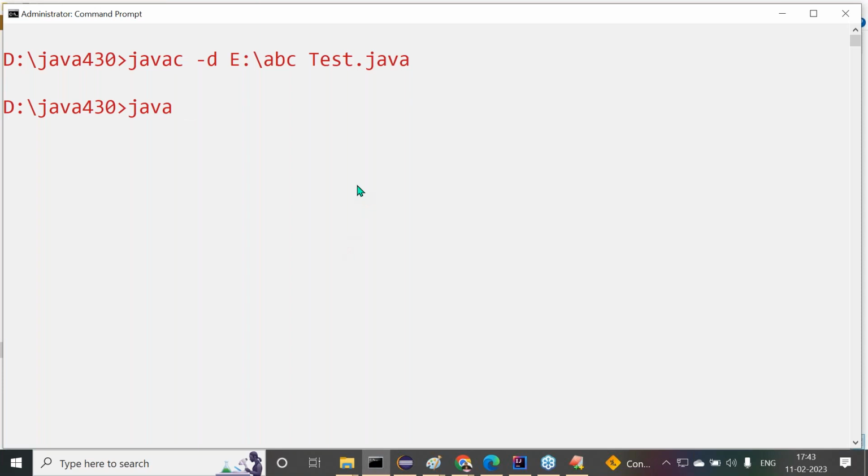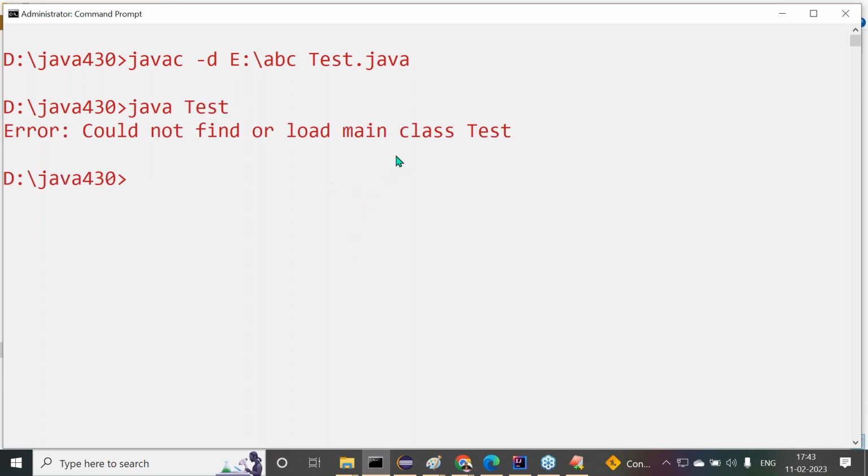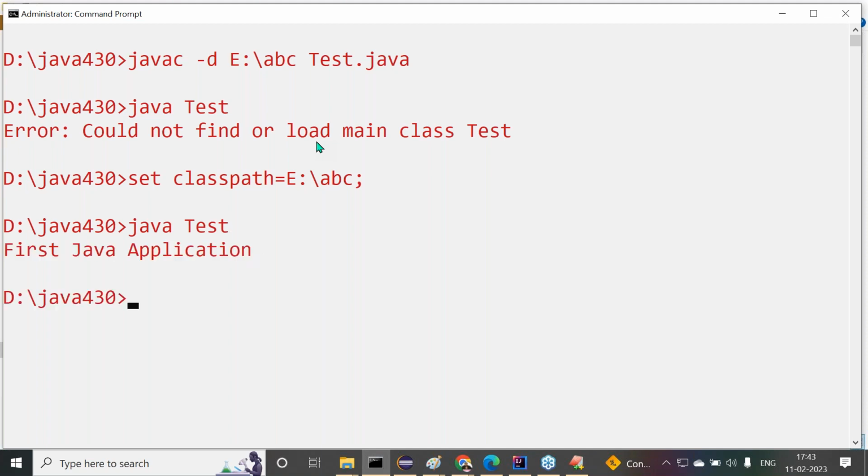If I execute the program now, what are we able to get? Error we are getting there. Could not find or load main class Test. But where is it actually available? It's available in another location. So to make that location available to the JVM, what do we have to do? We need to set the classpath environment variable. set classpath=E:/ABC; What we have to do there? set classpath=E:/ABC; Click on this. Now here, java Tester. Here we are getting output.